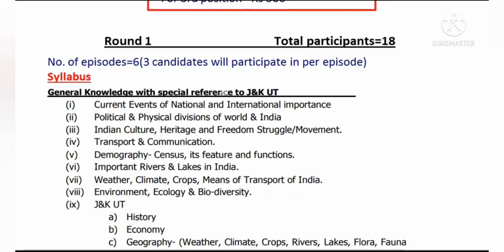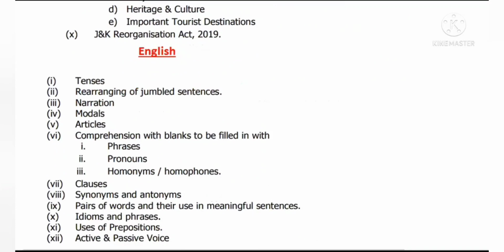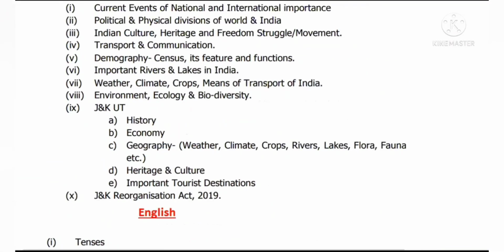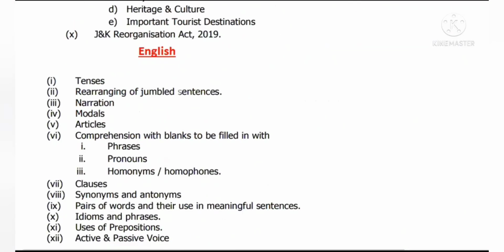The syllabus for round 1 is general knowledge with special reference to J&K UT. That means it is the first portion of the JKSSB Financial Accounts Assistant syllabus. And the English portion of the same has been included in round 1. So this is the syllabus for round 1: current events of national and international importance, political and physical divisions of the world and India, Indian culture, heritage, freedom struggle movement. You know all this, and you can take the screenshot of the same.